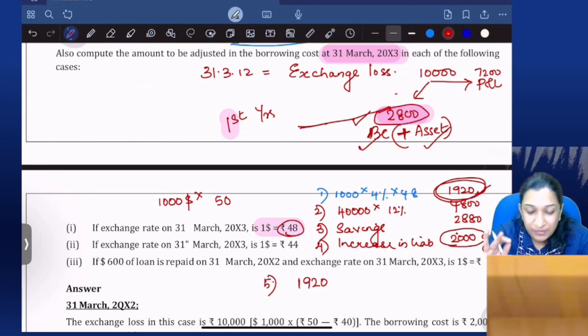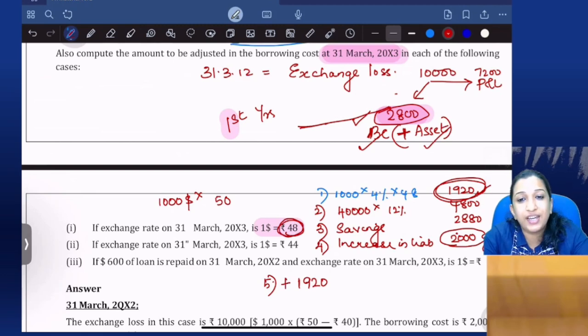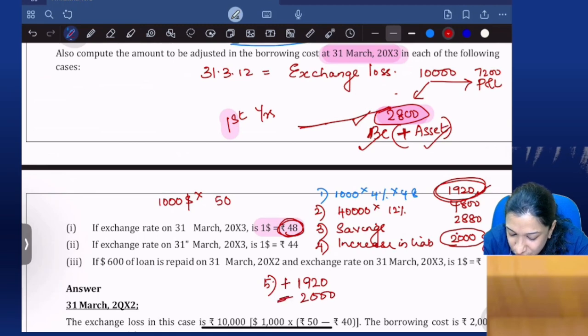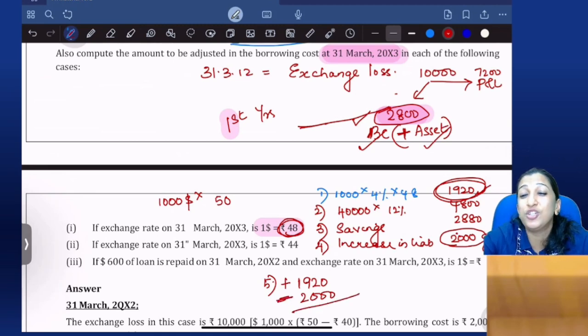Which means in this year 2, when the exchange rate is 48, borrowing cost you can capitalize is 1920, but deduct from the asset 2000. Adjust this against borrowing cost, and to that extent it will be shown as a deduction from the value of the asset. Did you get that?